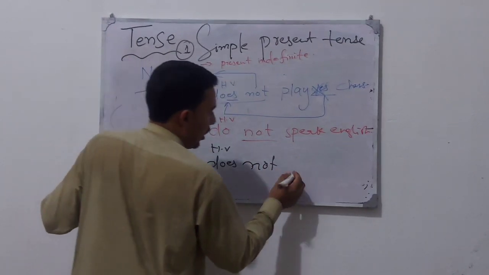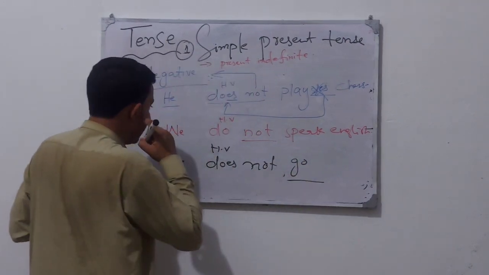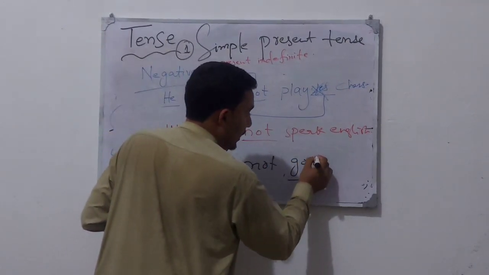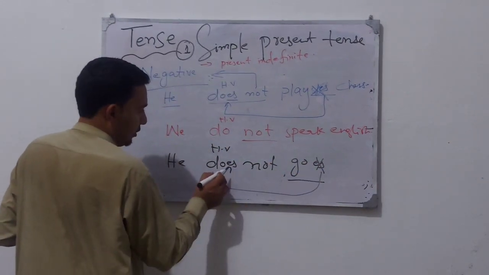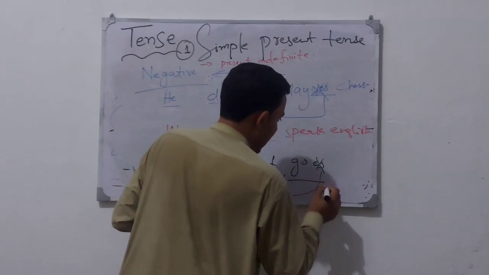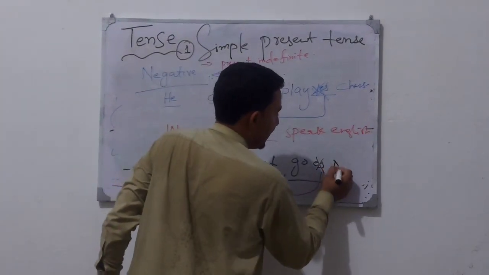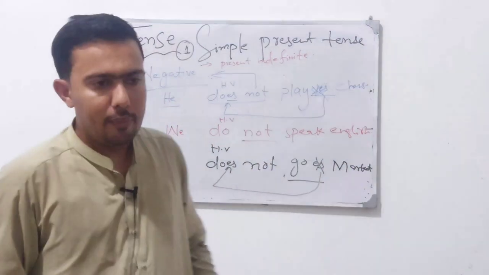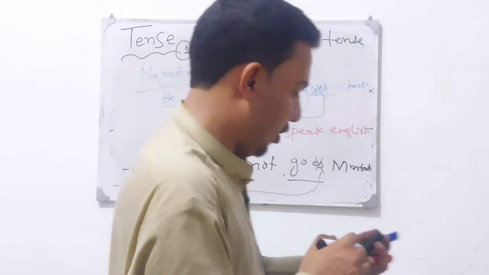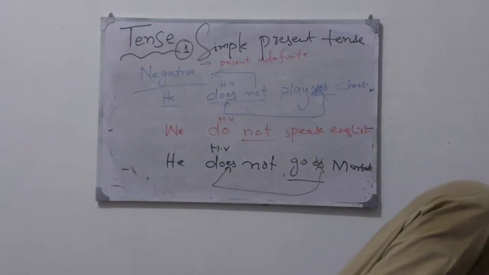He does not, goes will become go, because the s and es concept is only in affirmative, positive and simple sentences, so simply es comes here. He does not go to market. So these are the negative forms of simple present tense.